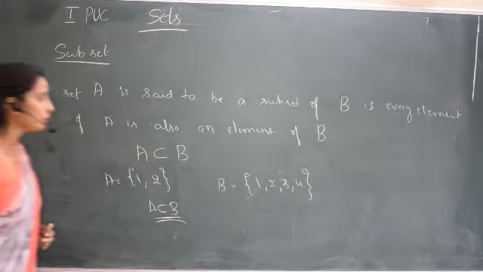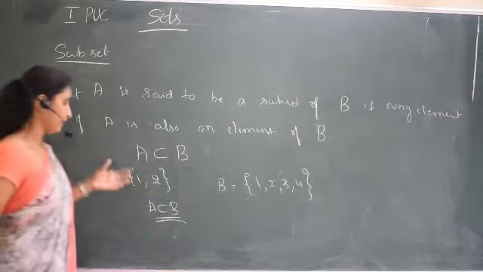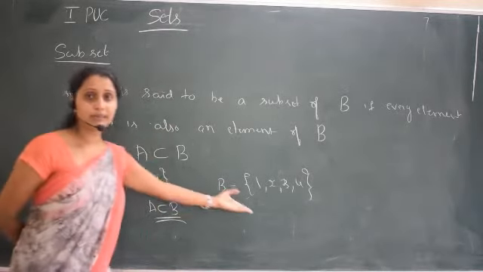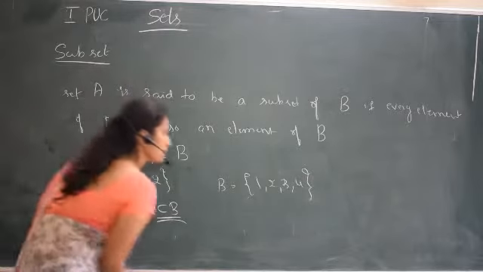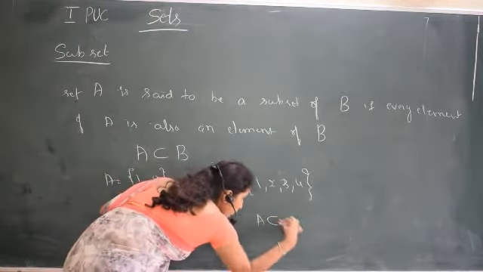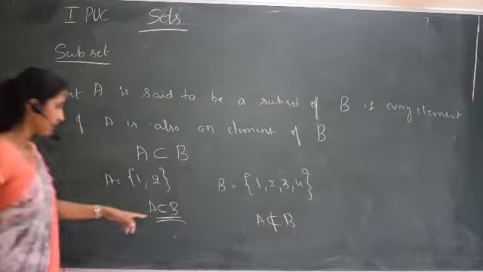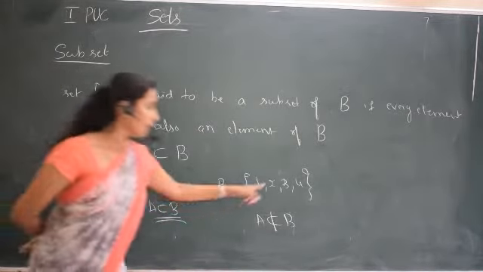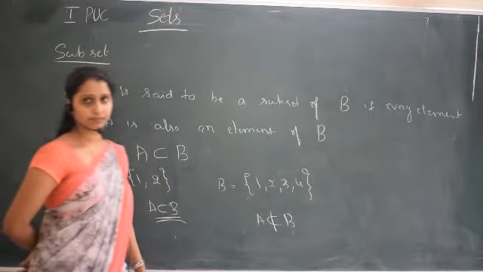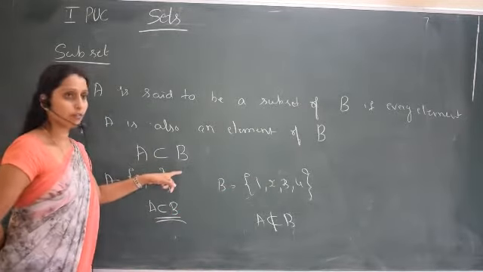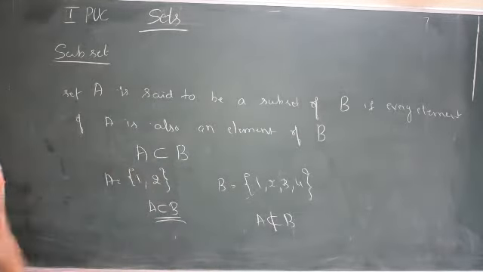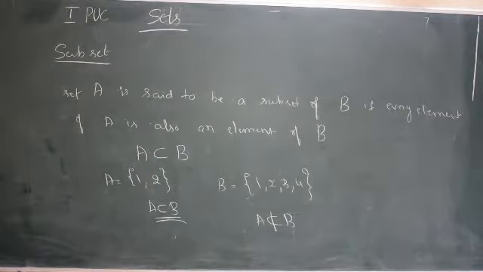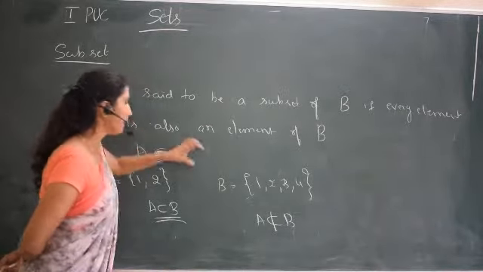If all the elements of A are not elements of B, then we say A is not a subset of B. Then we denote this by A ⊄ B. If it is a subset, this is the symbol; not means there is one more line through it. We call it A is a subset of B, or one more name is A is contained in B. A is completely contained in B.